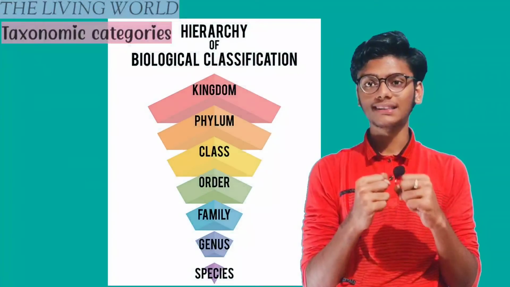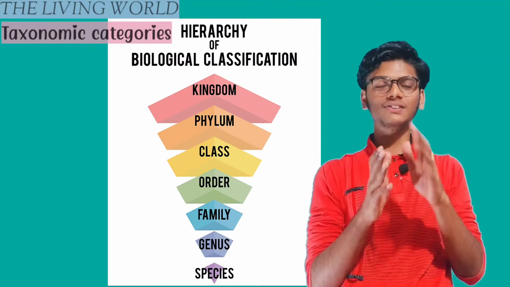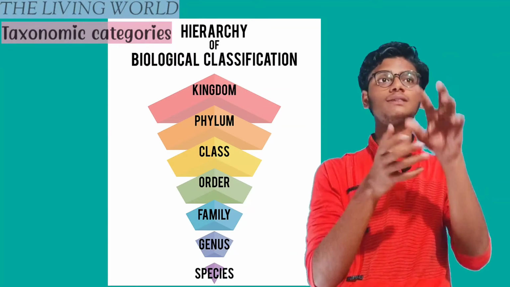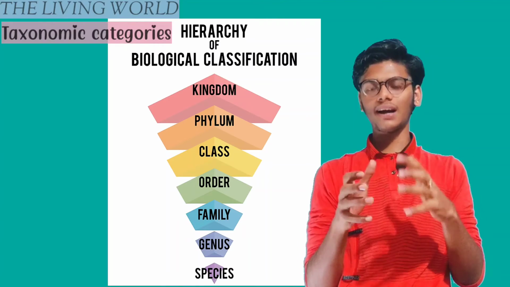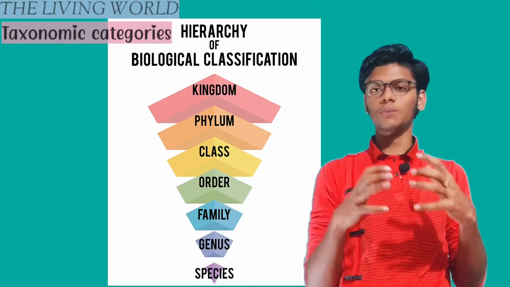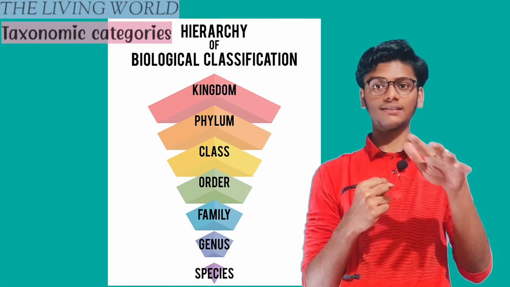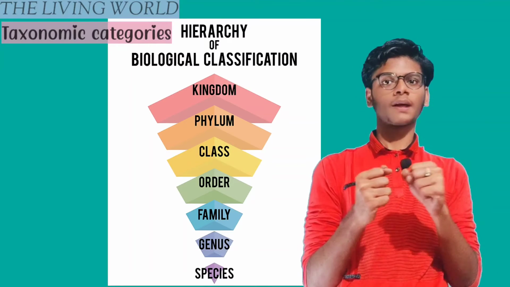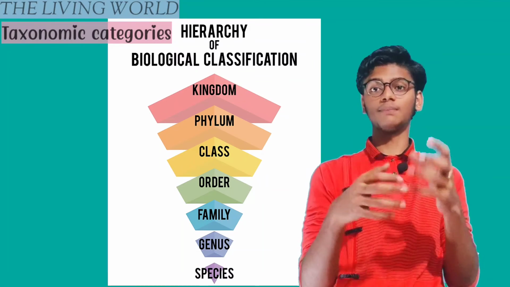Another important thing is that we should know the difference between organisms, and similarly we should find the difference between species or between the same group. For that, we have different categories. For example, we humans have different names, and we can identify ourselves by our name. Everyone has a different name. Similarly, we have different family names. So similarly, there are many categories in which we can place an animal.